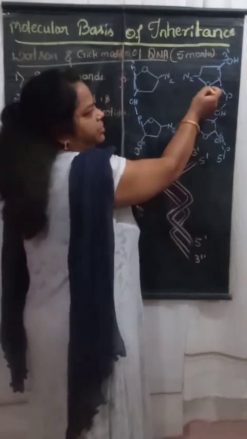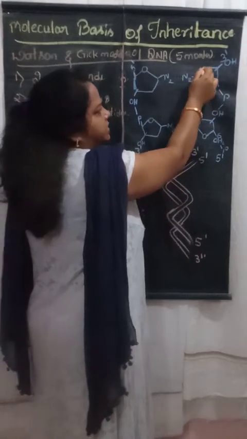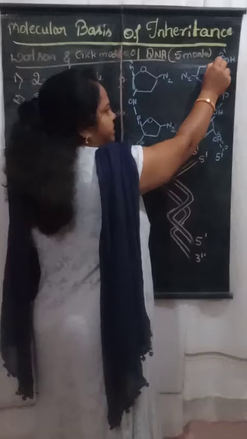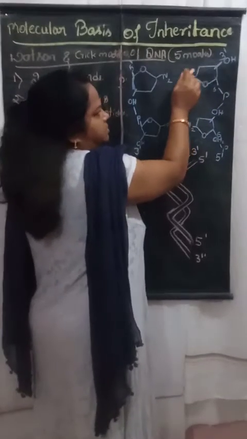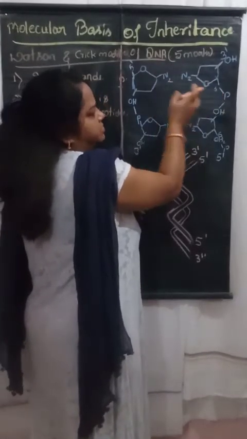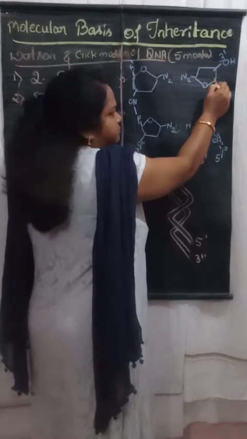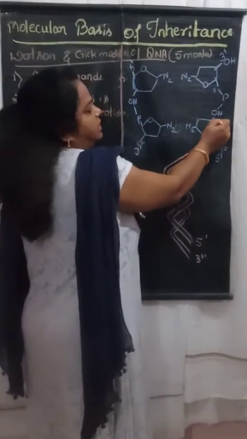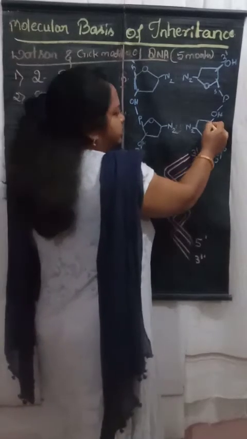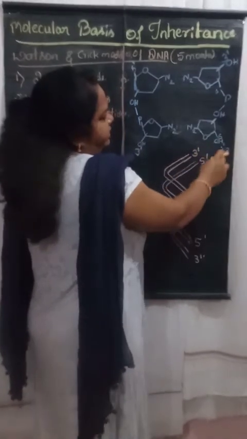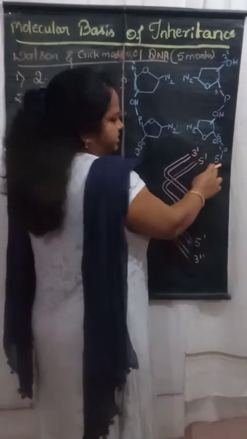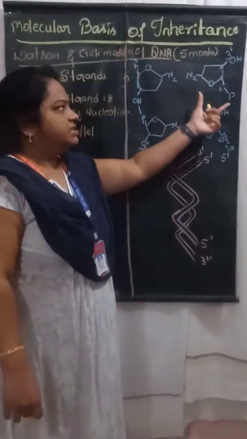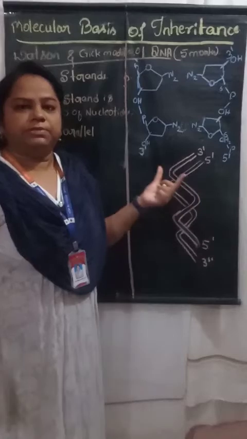Opposite in the sense, if we draw the diagram, the pentose sugar is like this, with the oxygen molecule downwards, and the 3 carbon atom is here, and the nitrogenous base bonds with the nitrogenous base of the opposite strand. Here at the 5th carbon atom, the phosphodiester bond bonds with the 3rd carbon atom of another nucleotide, and here the 5 prime end is the free end. Always, that is the functional group of the pentose sugar.